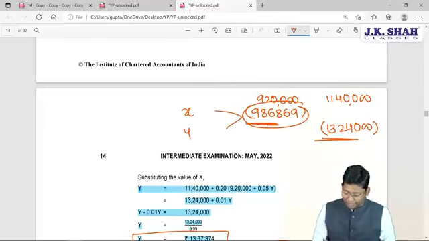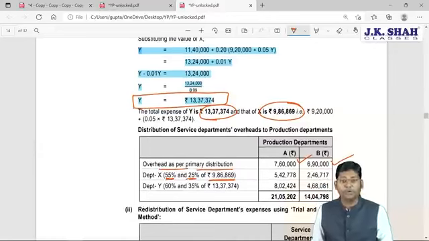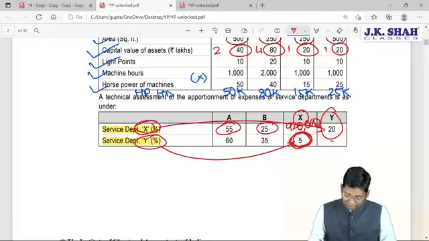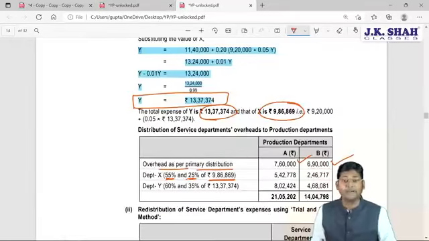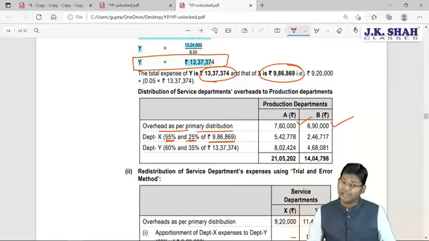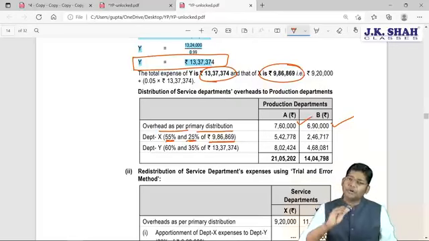Now this 9,86,869 we are going to divide between two parts, department A and department B. Sir, how much percentage are we going to transfer to each department? 55% and 25%. Sir, where are these percentages taken from? See here, A will carry a 55% burden, B will carry a 25% burden. So the amount of X we are going to divide in 55-25 ratio. Some students calculate like this: 9,86,869 into 55%. Yes, exactly, 55% you put in A, 25% in B, and the remaining we put in the Y column.